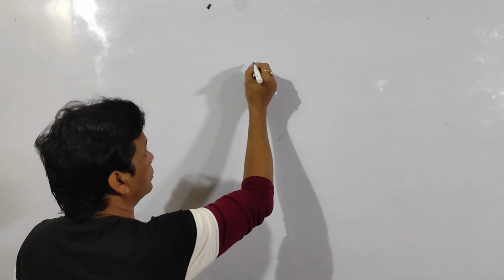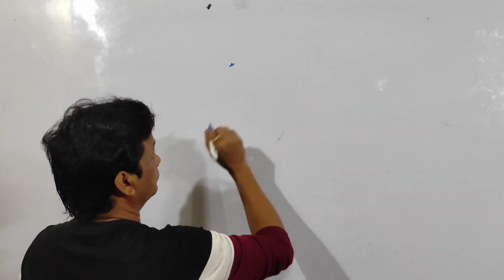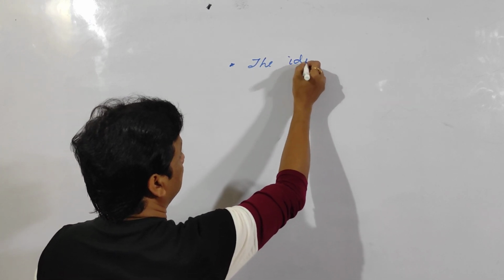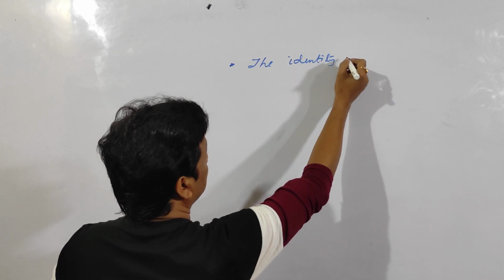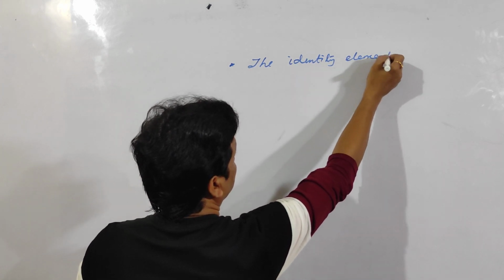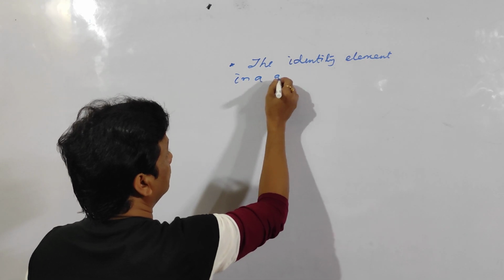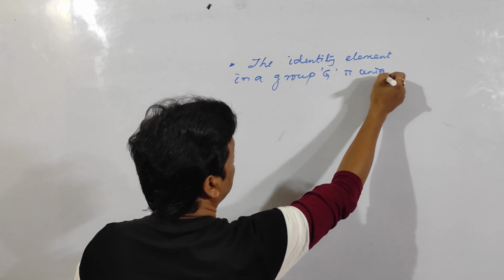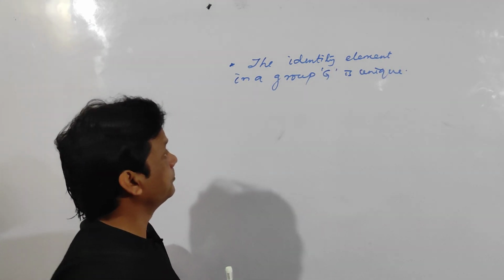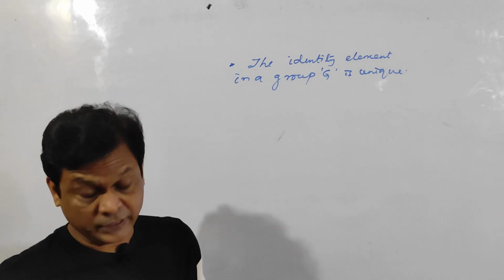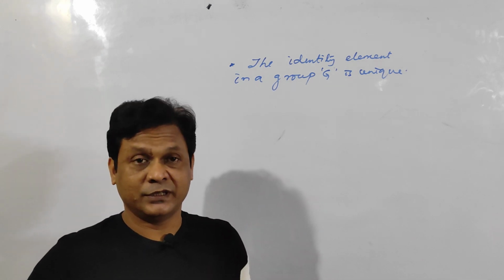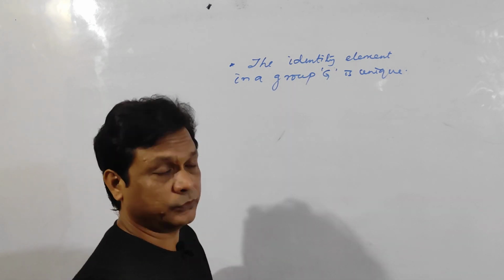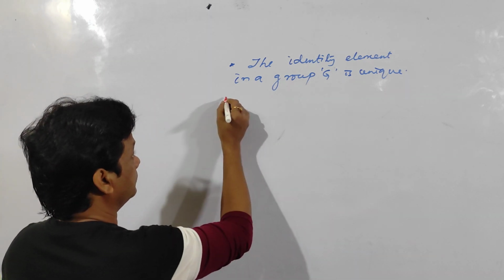Another very important point: the identity element in a group G is unique. Let us prove this one. The identity element in a group G is unique. I will do the proof in two ways, and you can do it by any means. Okay, see here.